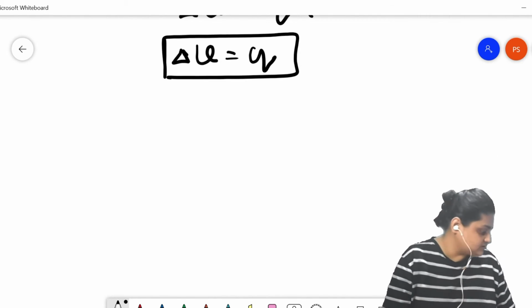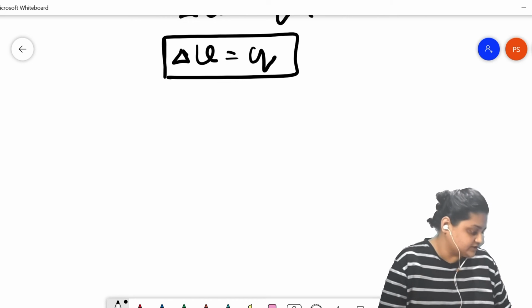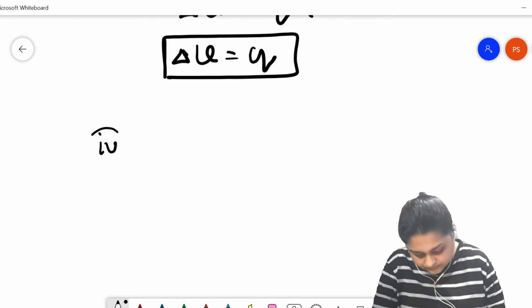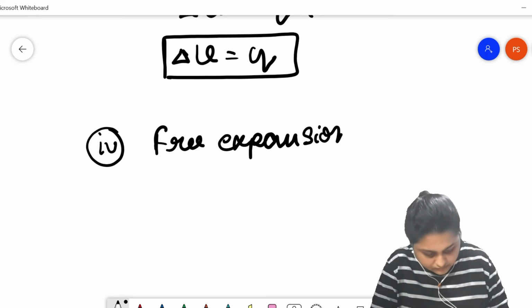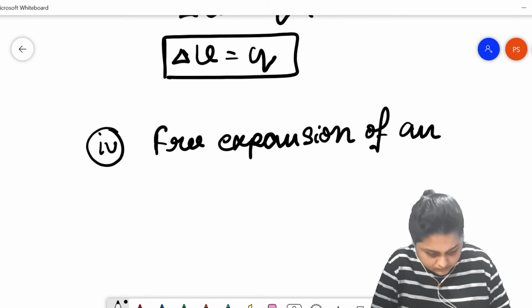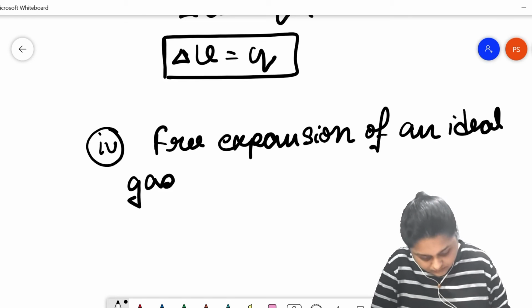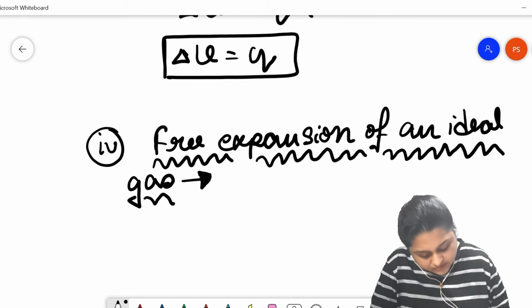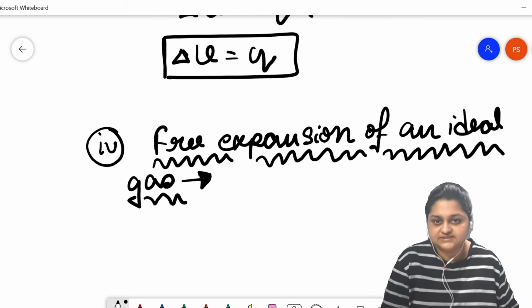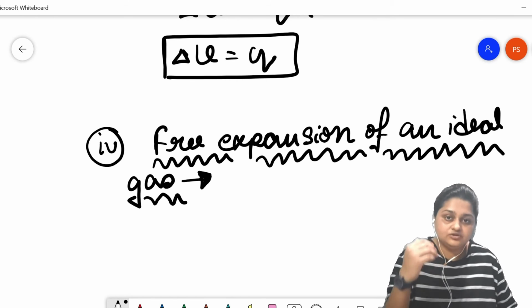The next process that we are going to talk about is the free expansion of an ideal gas. Free expansion is the expansion of a gaseous material against no pressure.